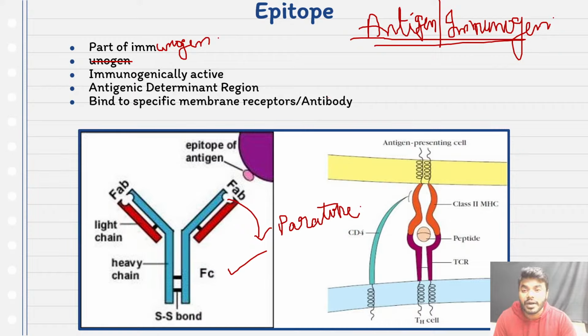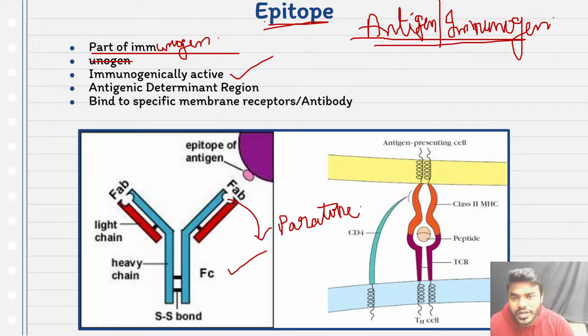Now everyone remember, the part of the immunogen or part of the antigen which is immunologically active or biologically active, in other words, the part which can stimulate the biological activity of the antibody, that part we call the epitope. So every student has to keep it in your mind. What is epitope, friends? Epitope is the immunologically active part of the immunogen.